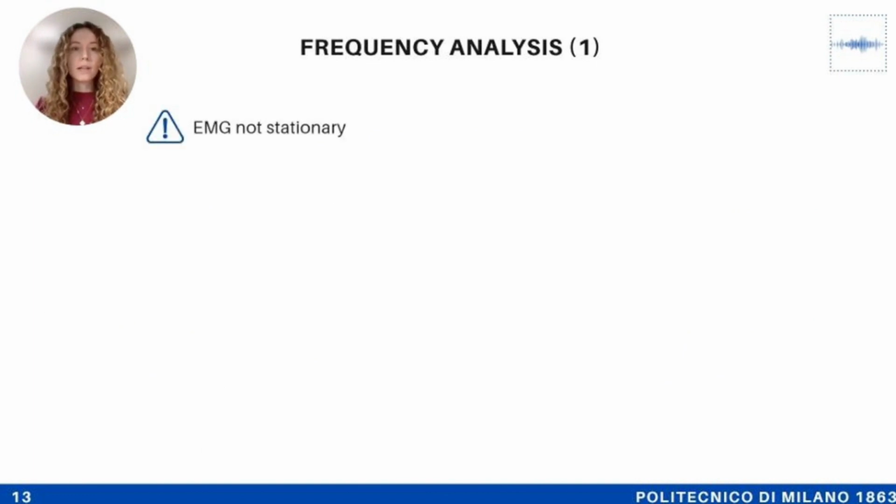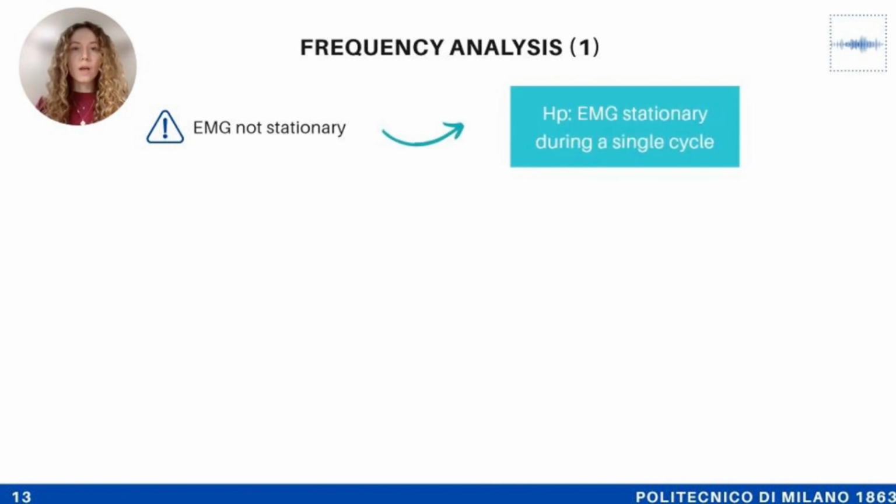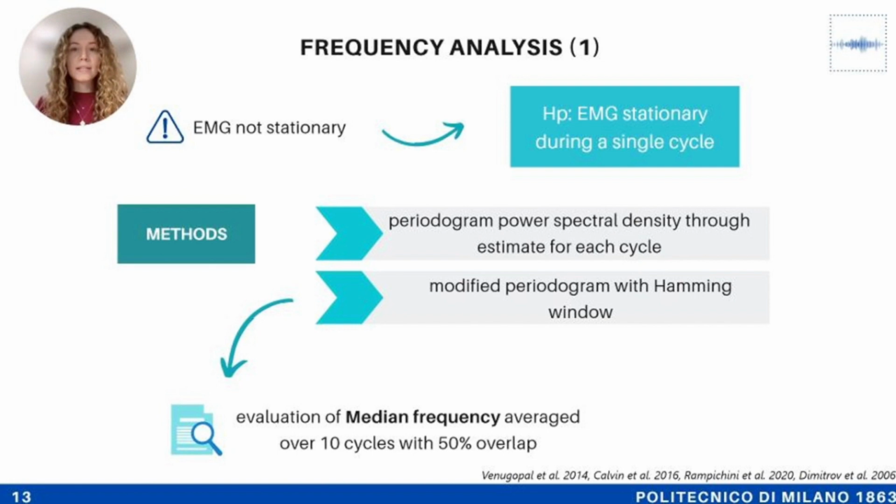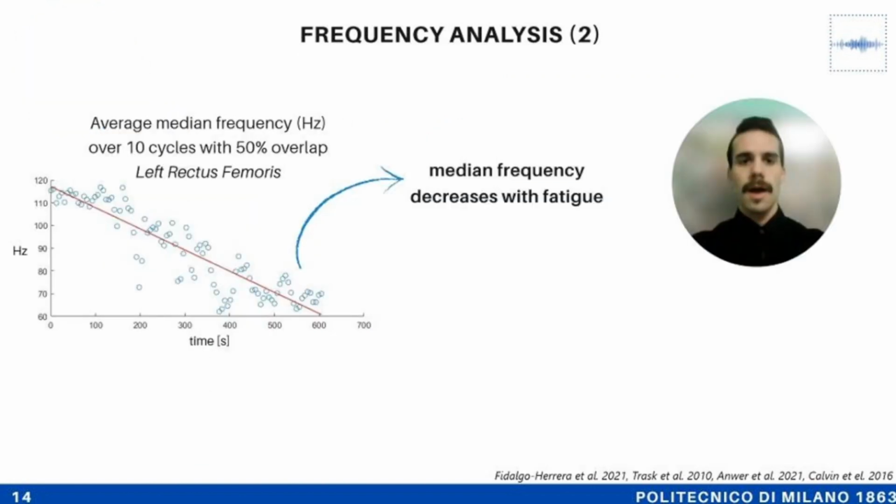The EMG is not stationary, so we work on a single cycle. We evaluate the median frequency obtained through periodogram, averaged over 10 cycles with 50% overlap, in order to have the possibility to use these devices in online applications. According to the literature, a negative slope of the regression line suggests the presence of muscle fatigue.